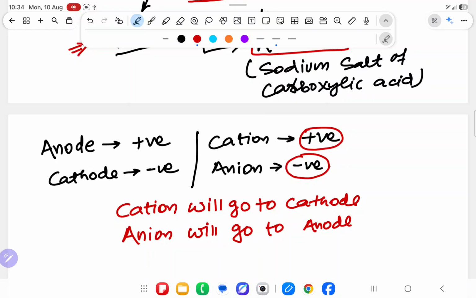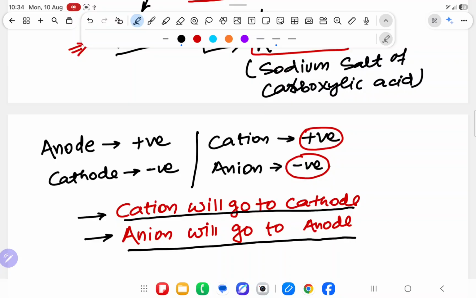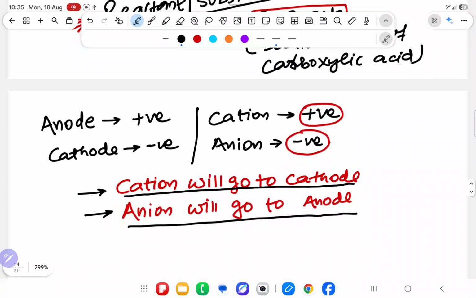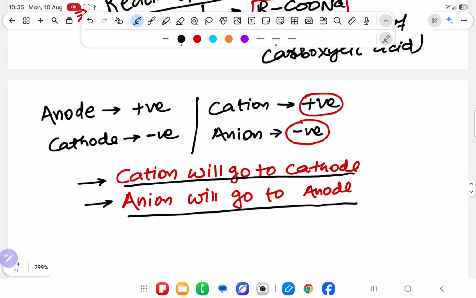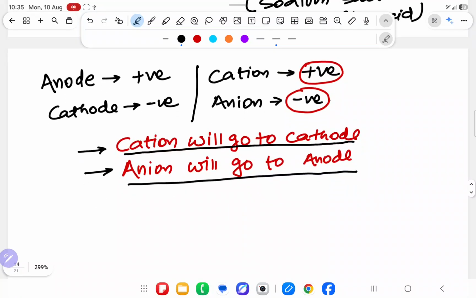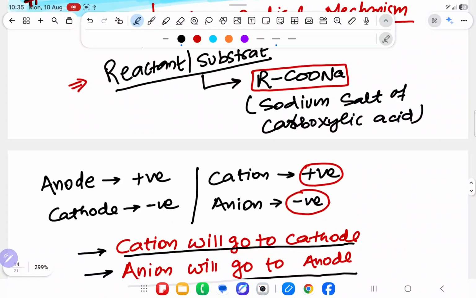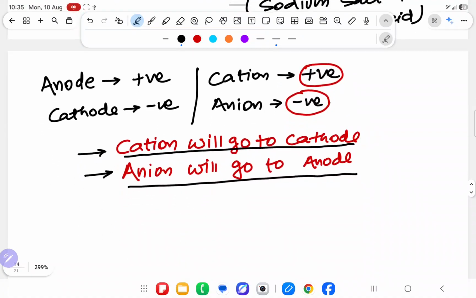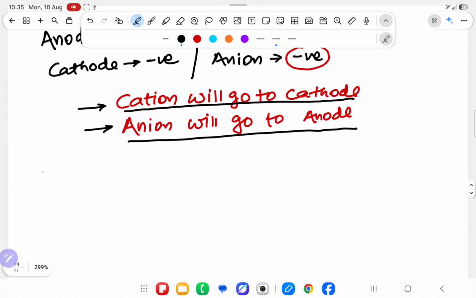Why am I studying this? Because in electrolysis there will be some cation, cathode, anion and anode. Cation will go to cathode and anion will go to anode, because cation is positive and cathode is negative. The positive will go to negative; anion is negative, anode is positive, so the negative will go to positive. Understood this part? In this part, what is the reactant you are using? RCOONa, the sodium salt of carboxylic acid. Achha, understood now.